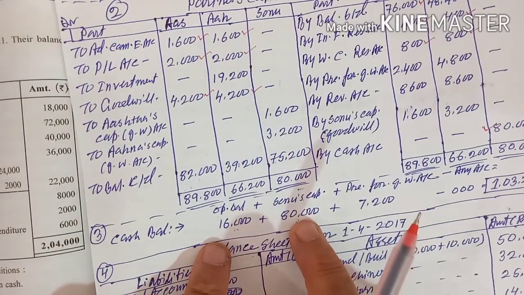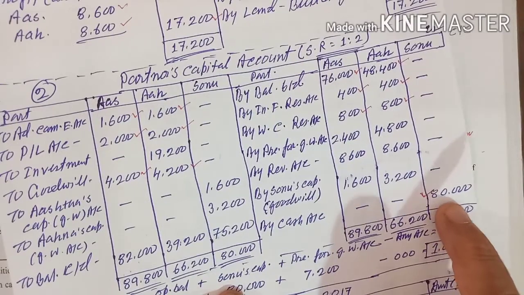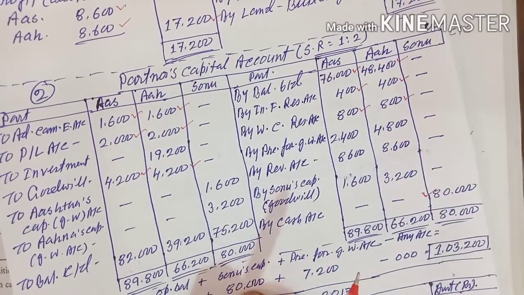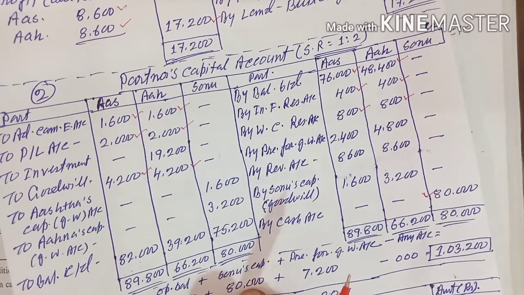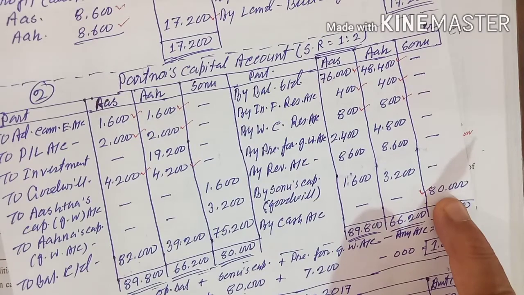So Sonu's capital is credited and the cash account is debited. So the journal entry: cash account debit to Sonu's capital. Cash is increasing, Sonu's capital is increasing.